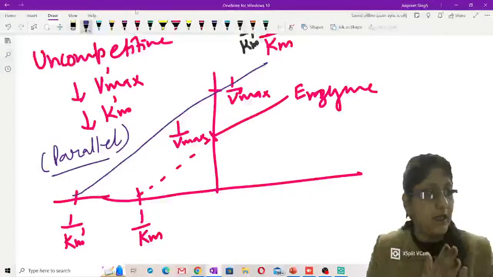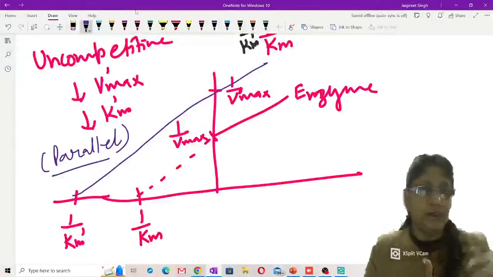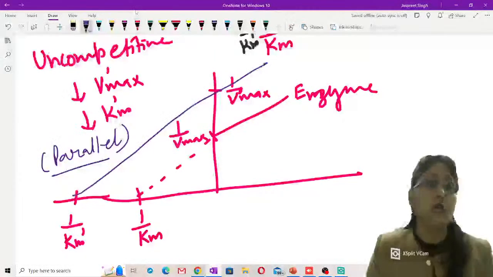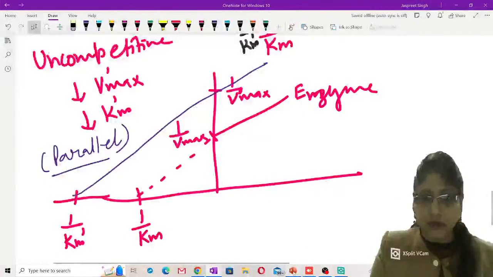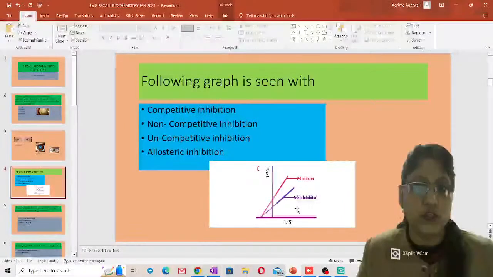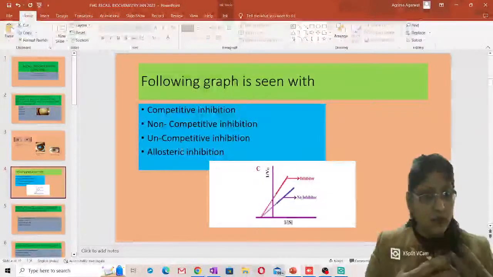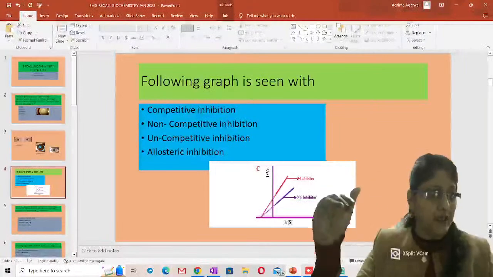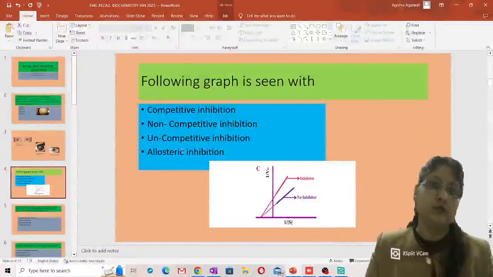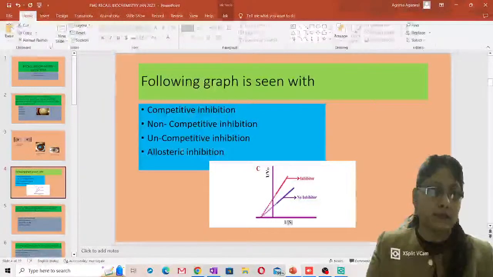If it is a crossing line in presence of inhibitor, it is a competitive inhibitor. If it is a diverging line, it is a non-competitive inhibitor. And if it is a parallel line, it is denoting you the uncompetitive inhibition. So given question was about the non-competitive inhibitor. You can see the diverging line here. Similar fashion, any other question may be framed and asked to you. Allosteric inhibition doesn't follow the Michaelis-Menten kinetic and it shows the wavy line, sigmoidal curve it is going to show you. Not like this straight line will be shown when allosteric inhibitors are acting. Alright?